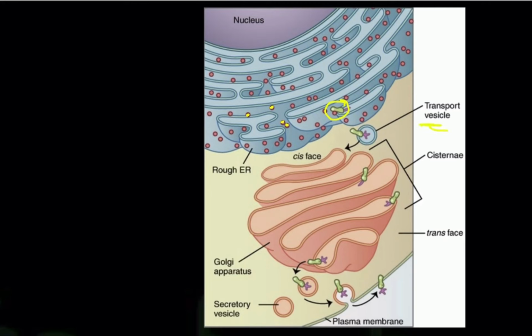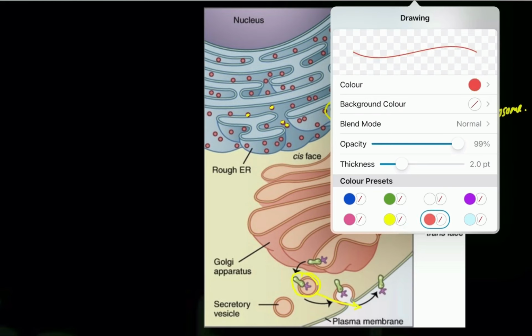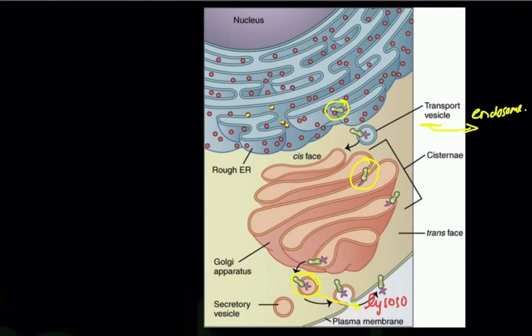It is taken up by this transport vesicle, which is your endosome. Then it comes into the Golgi apparatus. The Golgi apparatus gives it an address. The address for the hydrolytic enzyme is to become lysosome. So it comes out and is again put into a vesicle. This vesicle which comes out is now called a lysosome. What is it called? Lysosome. Understood?